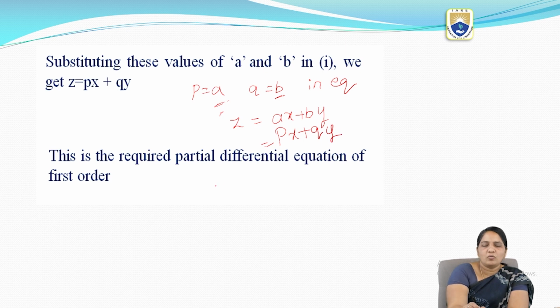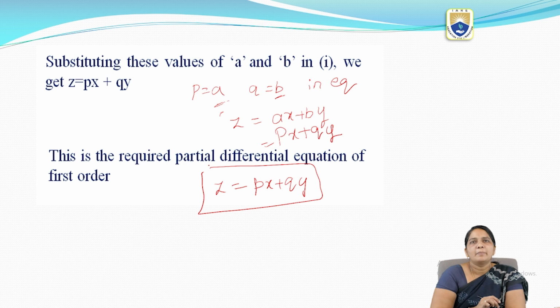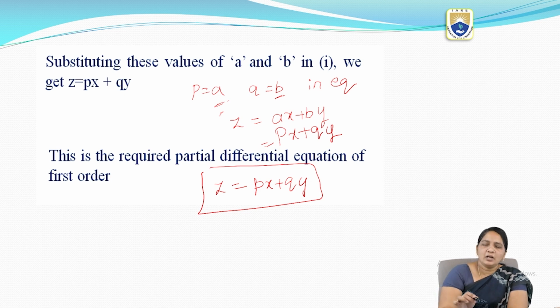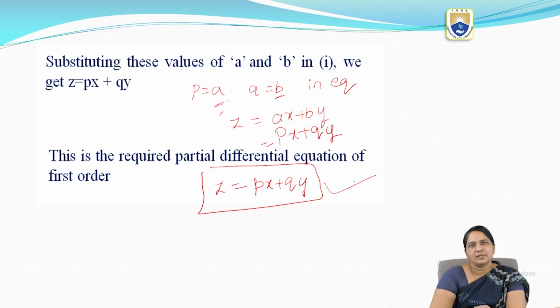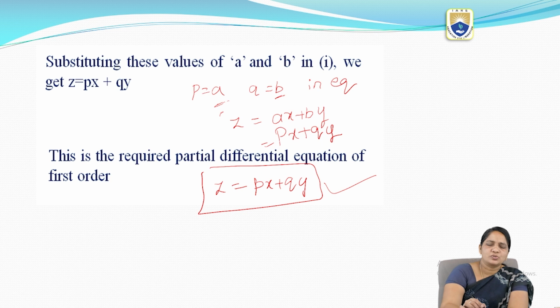So finally I got z equal to px plus qy. Here I didn't have any arbitrary constants, so I formed the partial differential equation. This is our required partial differential equation of first order.